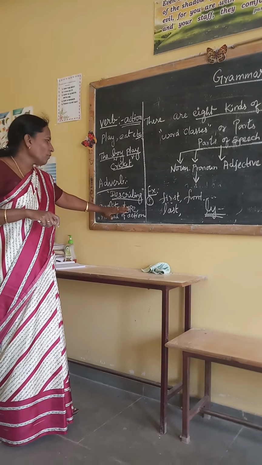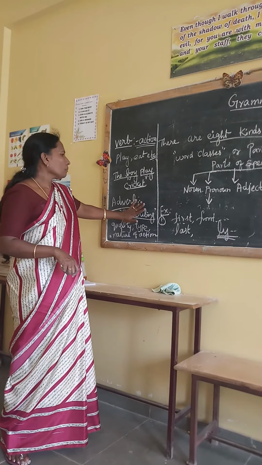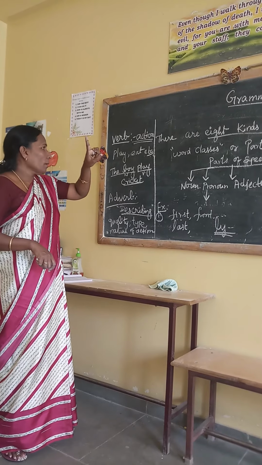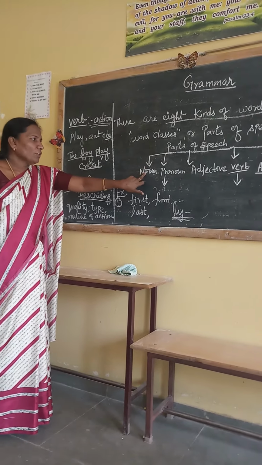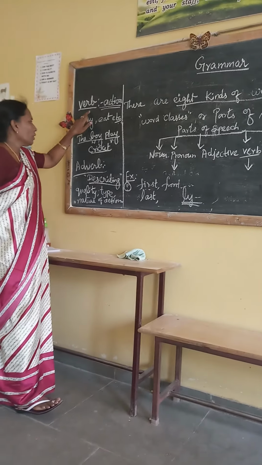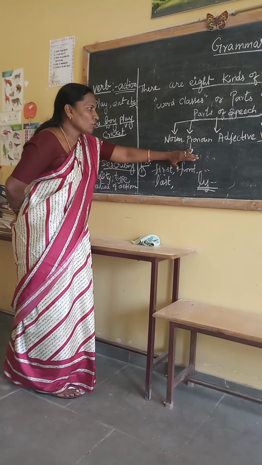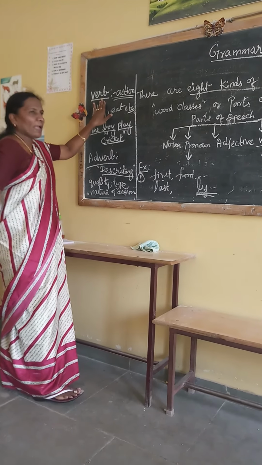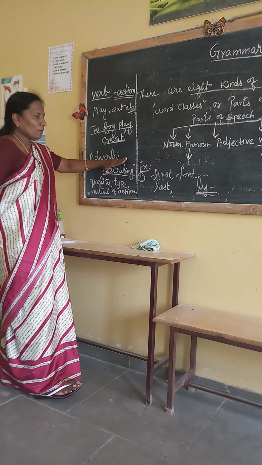We give more than one example. That is called an adverb. Parts of speech are 8. We finished noun, pronoun, verb, and adverb. Noun is a naming word, pronoun is used instead of a noun, verb is the action word, and the adverb describes the action word.